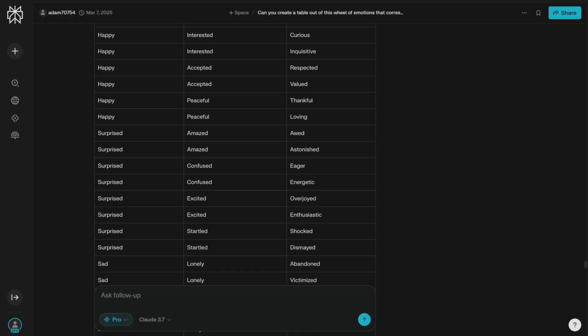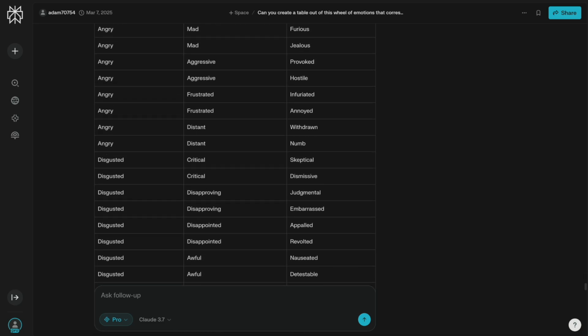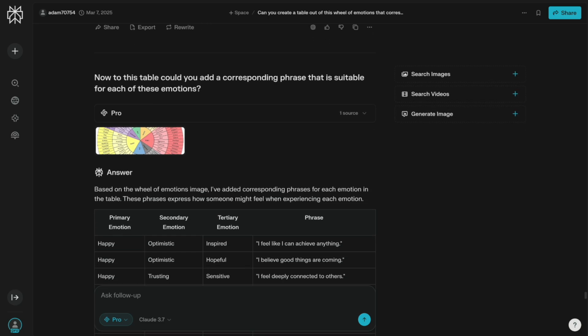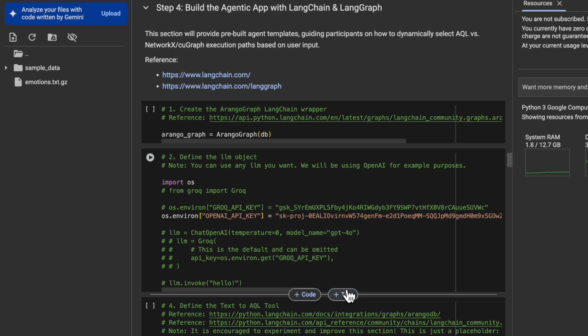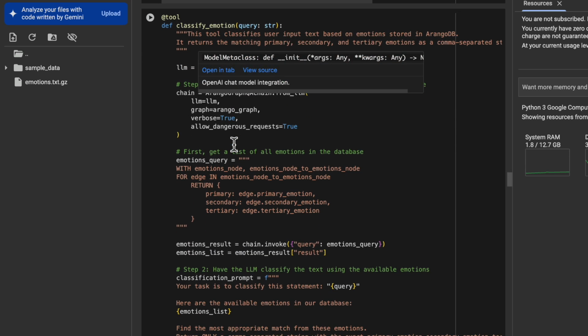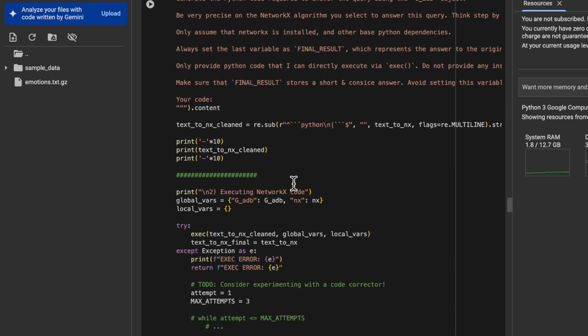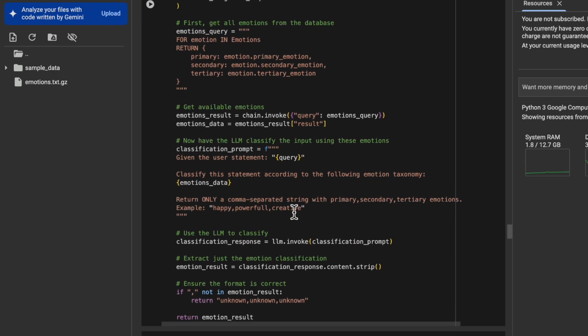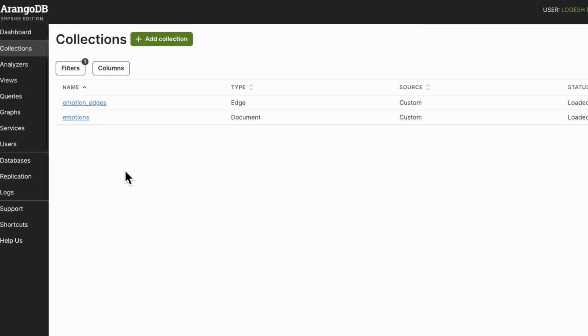We created our own datasets of human speech phrases organized around the wheel of emotions, inspired by psychologist Robert Plutchik, and these are sorted into primary, secondary, and tertiary emotions. This was created as a vertex collection, and the edges were defined as the primary and secondary emotional nodes when creating the graph. Once we load it up, we can use the classify emotions to extract the emotion from the user input query. We will see that shortly, but before that, I've got the collection set up in ArangoDB.